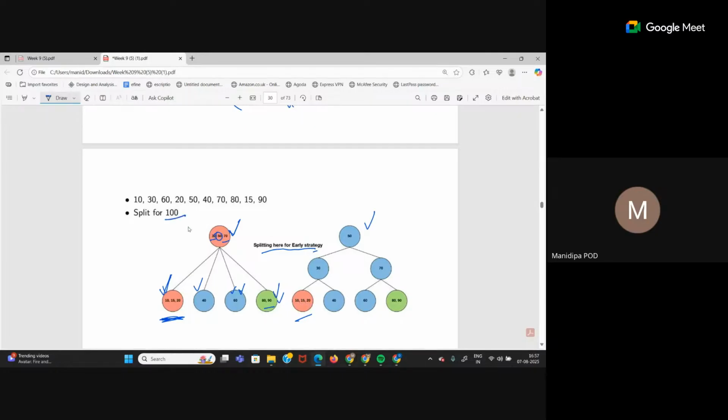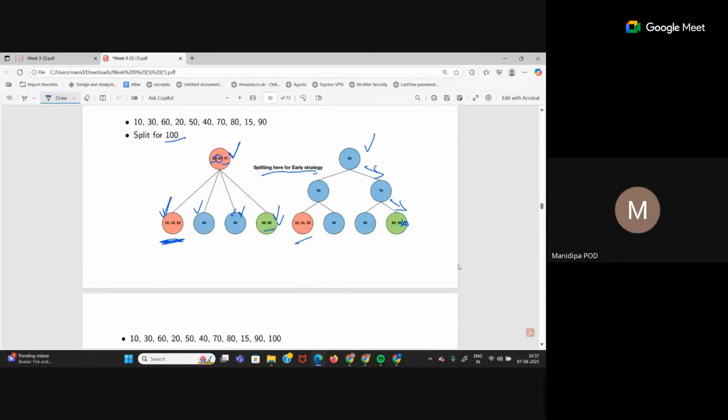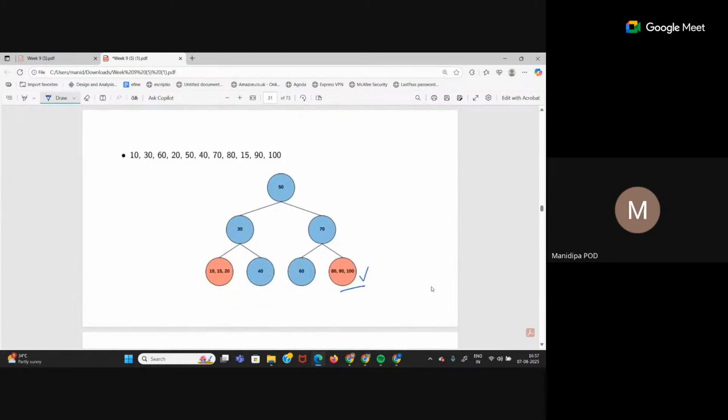Last you have to enter is 100. So again compare with the root. 100 is greater than 50, come to right child. 100 is greater than 70, come to right child. Here 100 is greater than 80 and 90, so it becomes the last element in this node. So this is the resulting tree. Now these 4 nodes, I have no requirement to split these, because now the tree is complete.